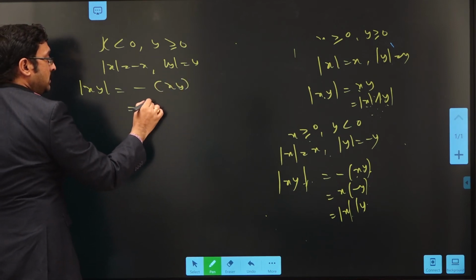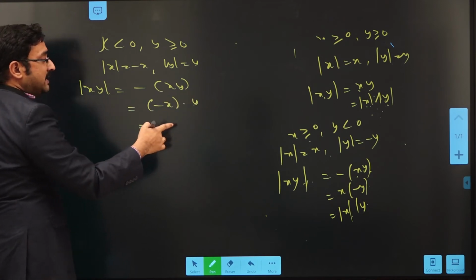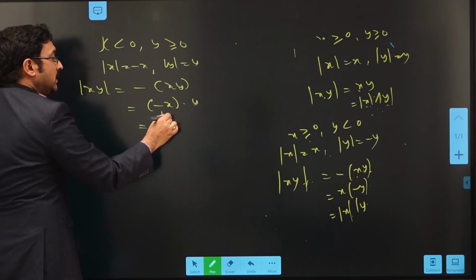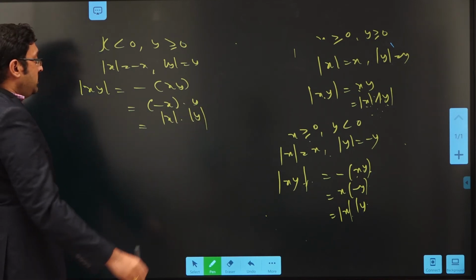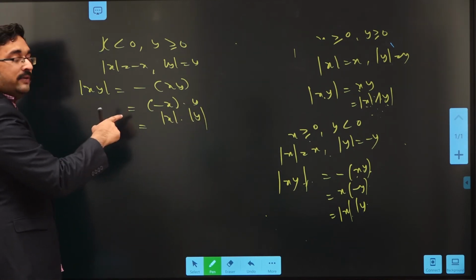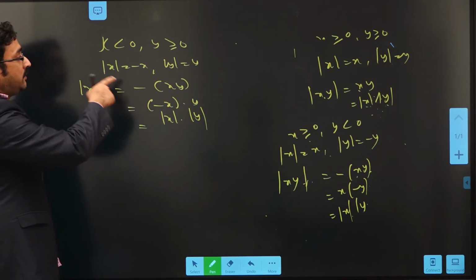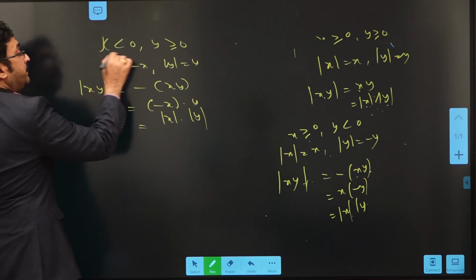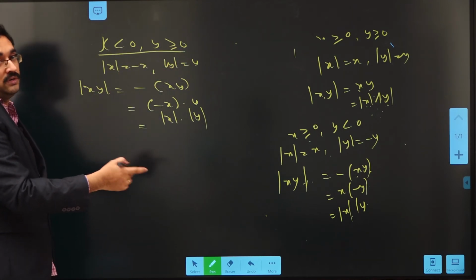That we can write as minus x into y. Minus x is nothing but modulus of x, and y is modulus of y. So here also we proved that modulus of xy equals mod x into mod y. So for the third case also we proved it.